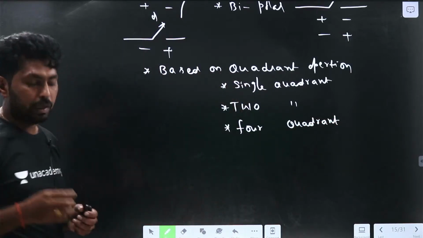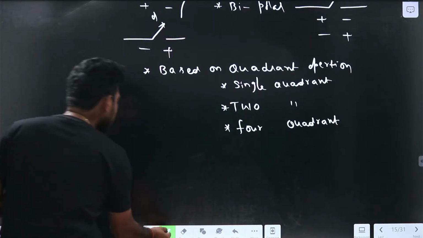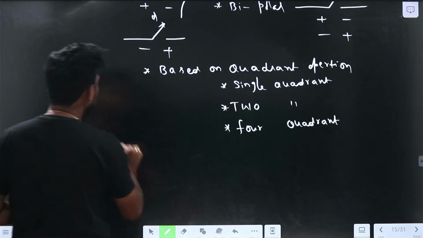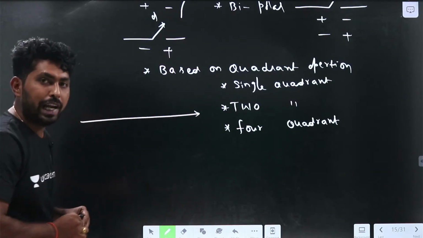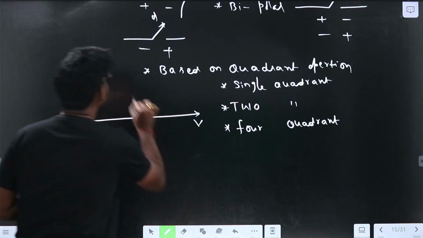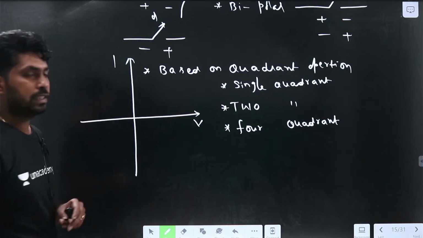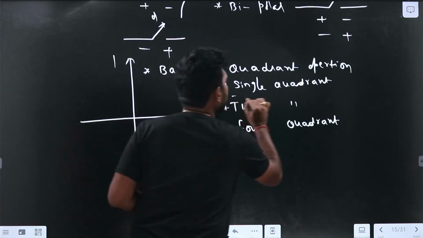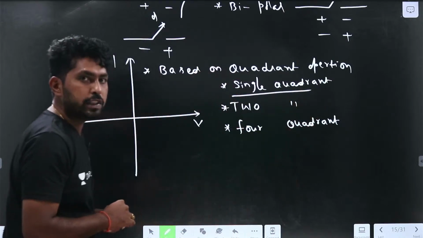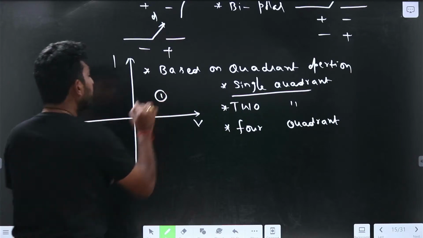Here the quadrant operation depends on the voltage blocking capability. Let me take voltage on the x-axis and current on the y-axis. If it is single quadrant operation, it will operate in one quadrant.